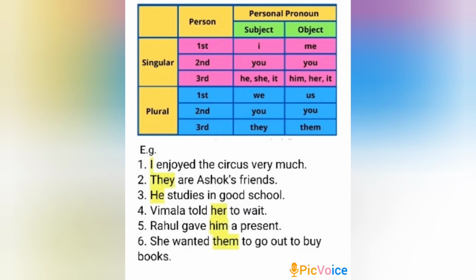In the first three sentences, I, they, he, the pronouns act as subject of the verb of a sentence. These are called subject pronouns. In the last three sentences, her, him, them are used as the object of the verb of a sentence. These are called object pronouns.